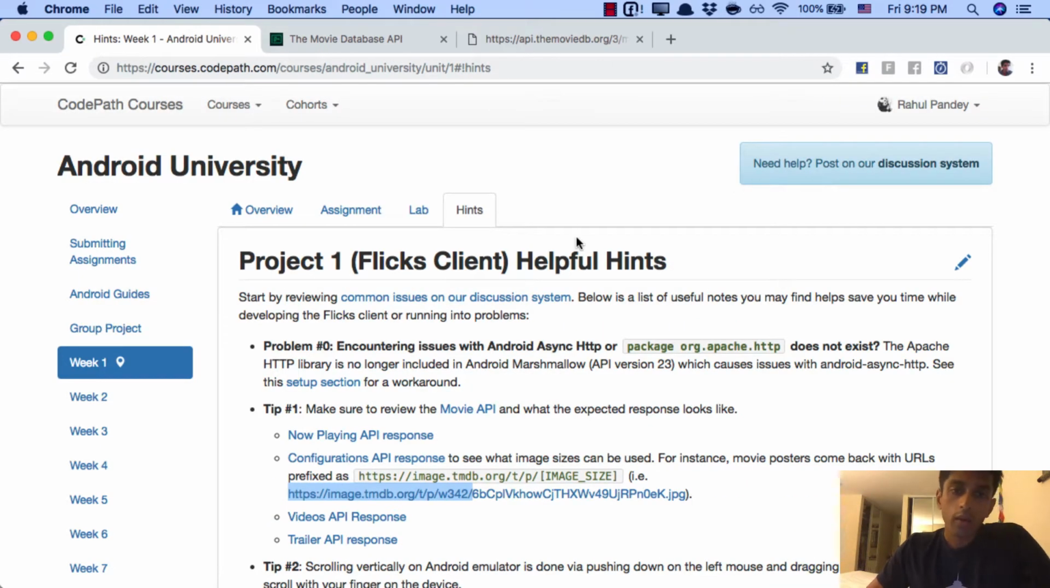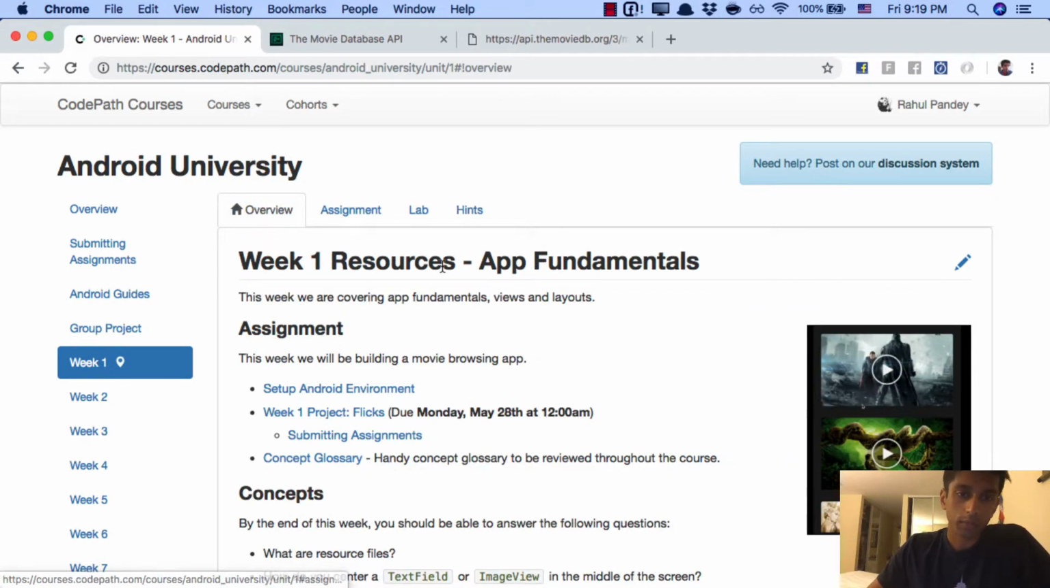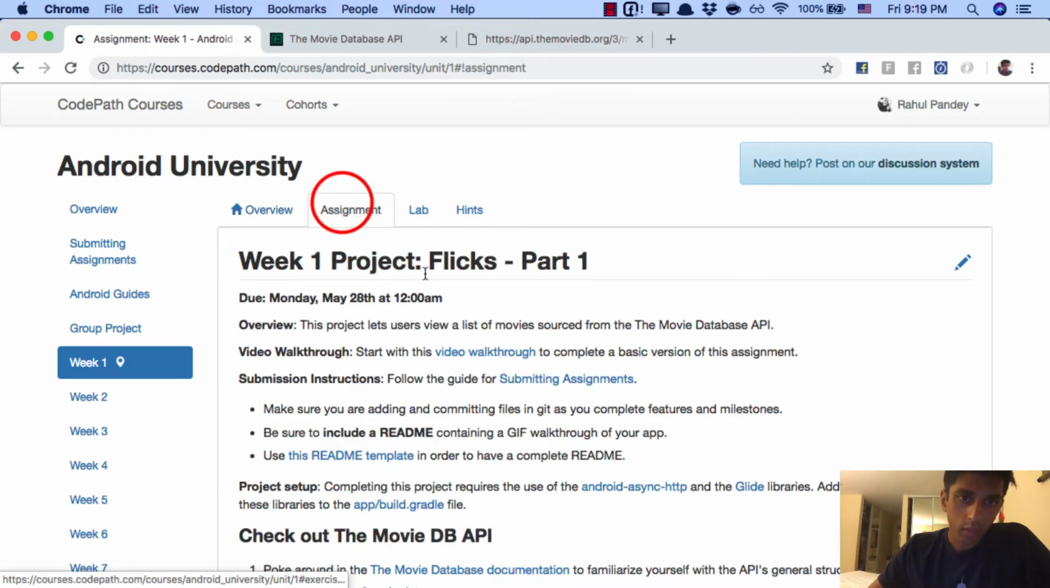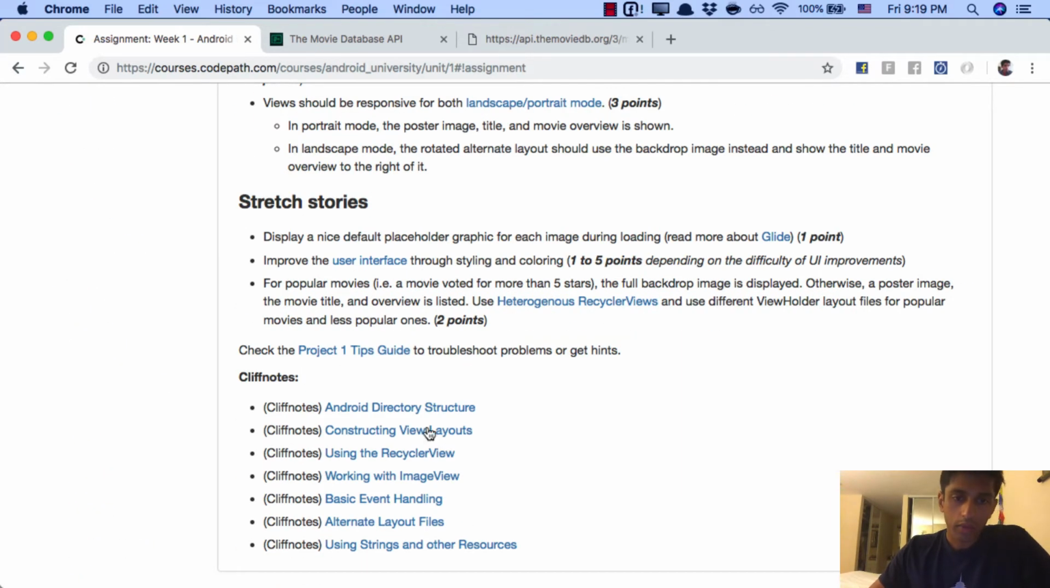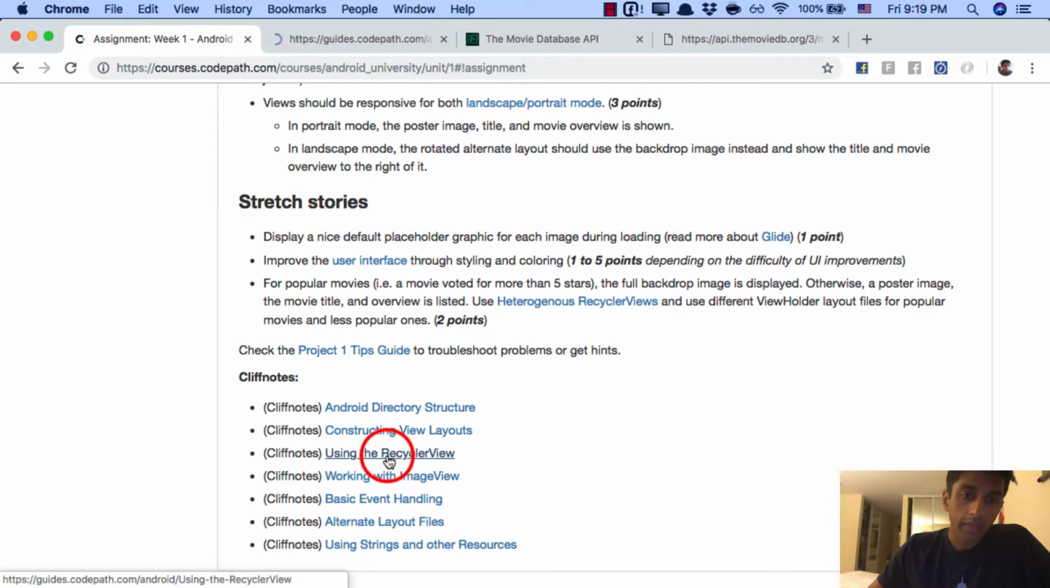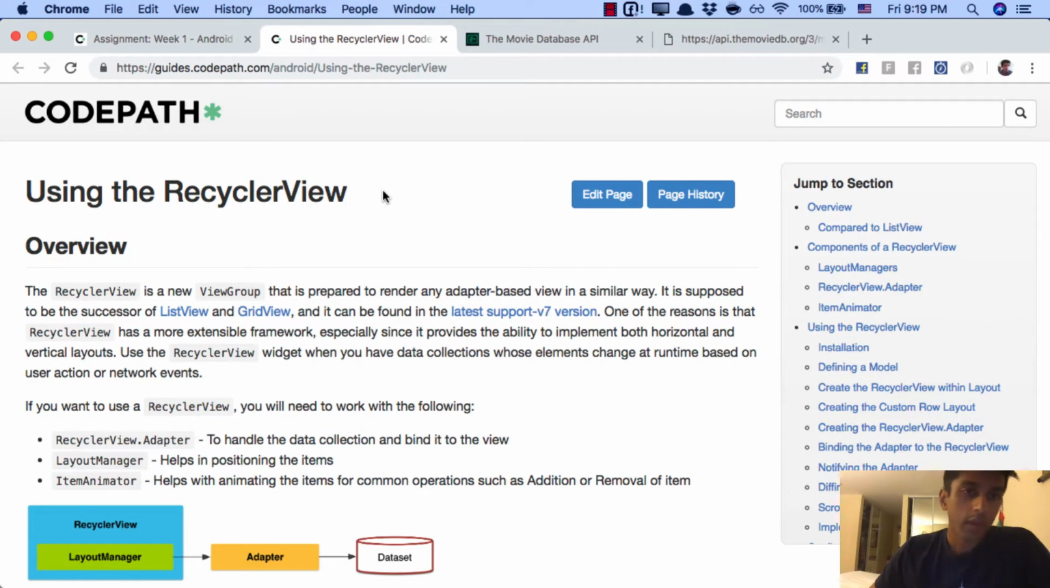Okay, our objective now is to take the list of movies that we've parsed from the API and actually show it on the screen. The way we'll do that is with something called a recycler view. So if you go into the assignments tab, scroll down, and then there should be a link to using this recycler view. And I want to spend a little bit of time giving some background on recycler view.